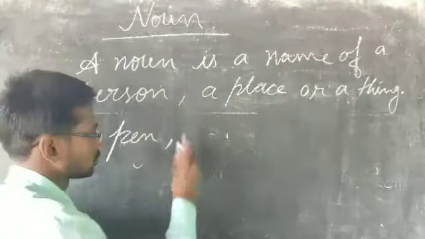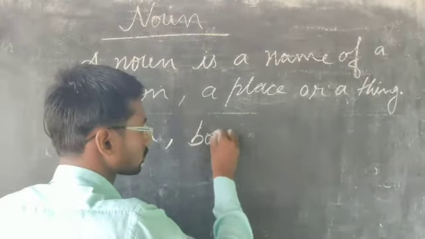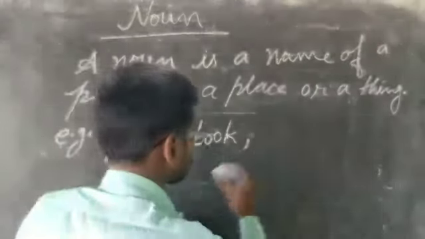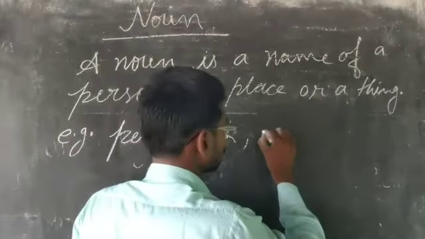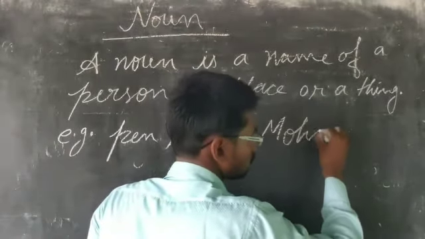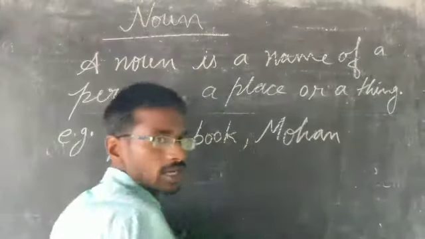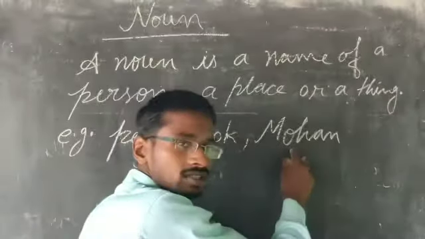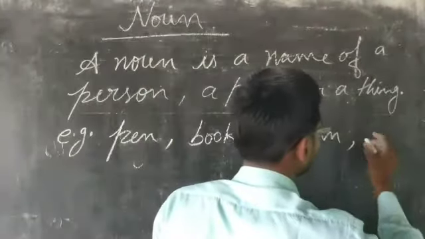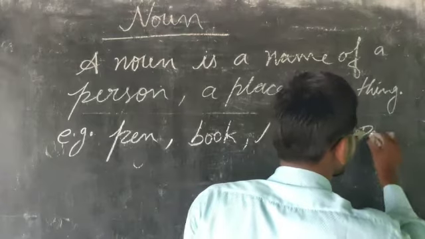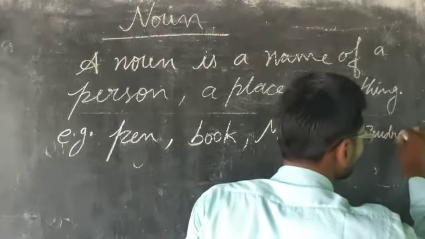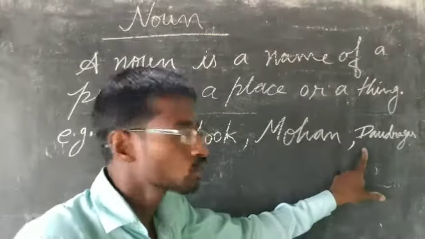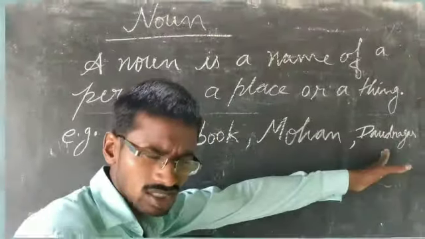Pen is a noun. Book is also the name of a thing. Mohan is also the name of a person. So this name is what? A noun. Daudnagar is also the name of a place. So this is a noun.